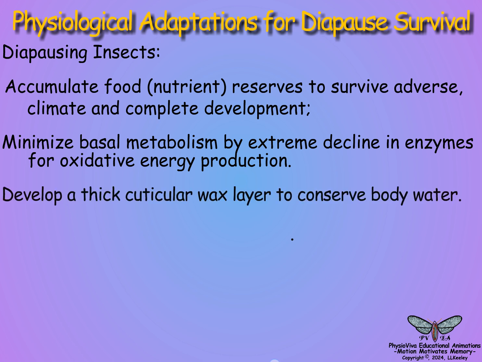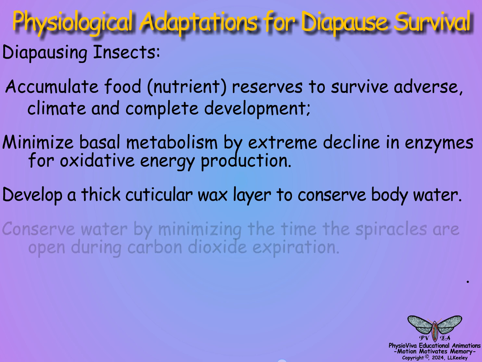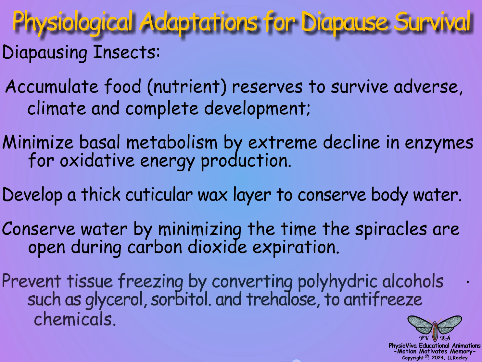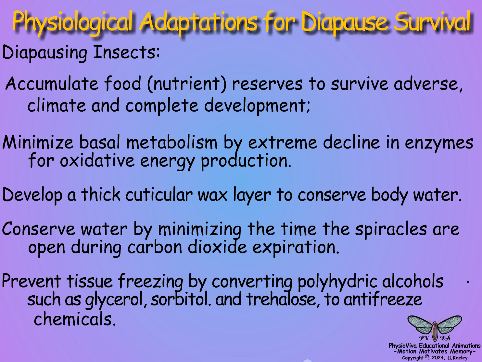A thick cuticle wax layer is produced to conserve body water. Diapausing insects conserve water by minimizing spiracular opening during carbon dioxide expiration. Metabolic changes also result in hemolymph accumulation of polyhydric alcohols such as glycerol, sorbitol, trehalose, and storage proteins, all of